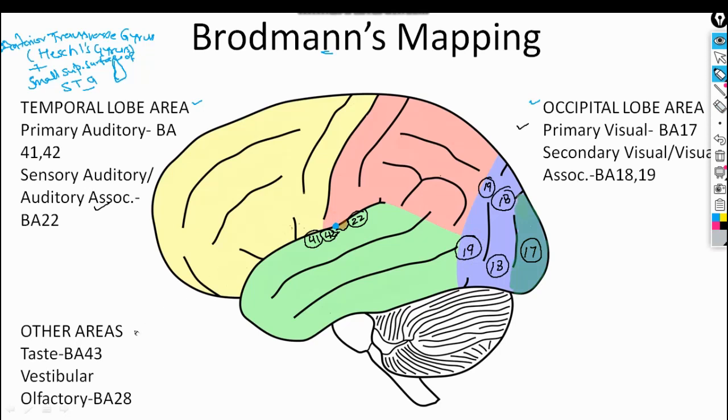Now in other areas, Brodmann's area 43 is the gustatory area for taste, which you will see when you reflect the upper lip. Here the upper lip is the primary sensory area, the post central gyrus.